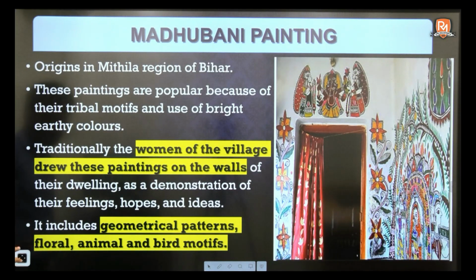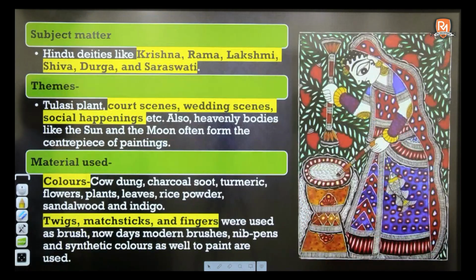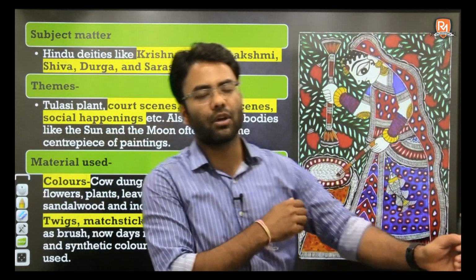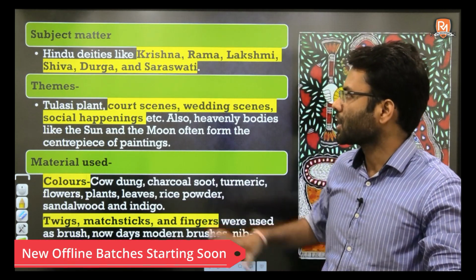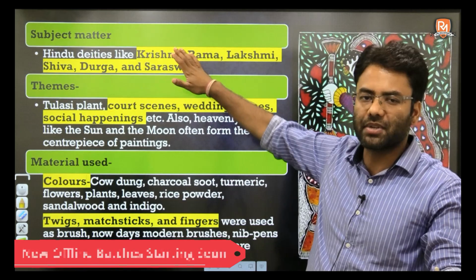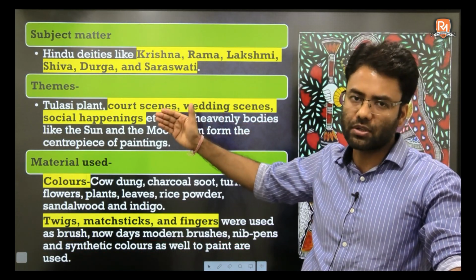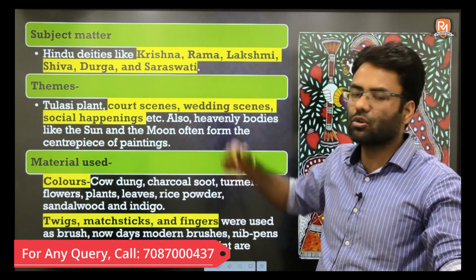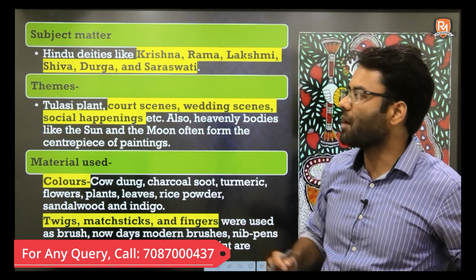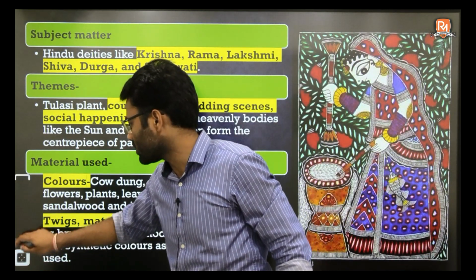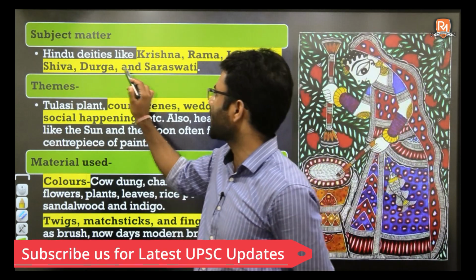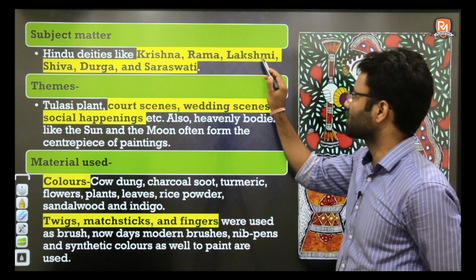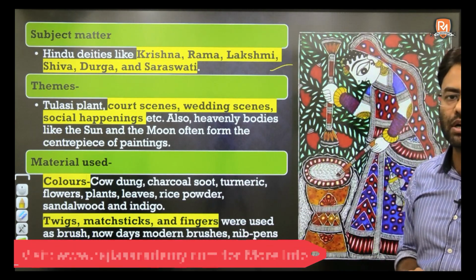Now, let us talk about the 3 dimensions which I told you to memorize or make notes for any painting for that matter. So, the first dimension is subject matter. The subject matter is mythological, and in mythological you have characters like Krishna, Ram, and Shiv being depicted here, and apart from that you have female deities like Durga and Saraswati also. Lakshmi is also there. So, these are the main deities here.